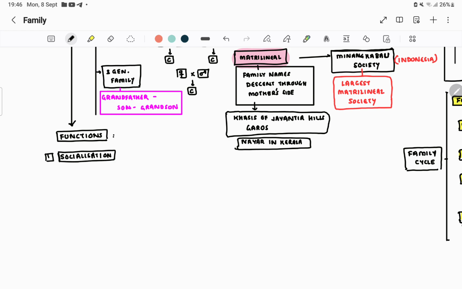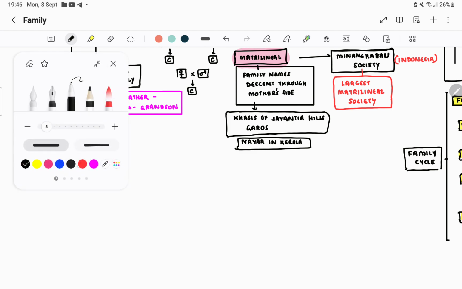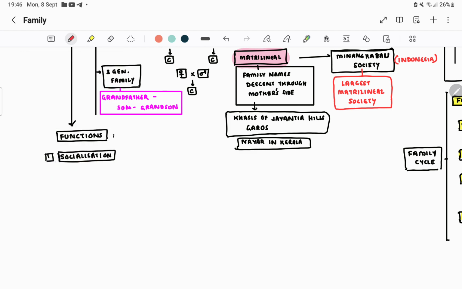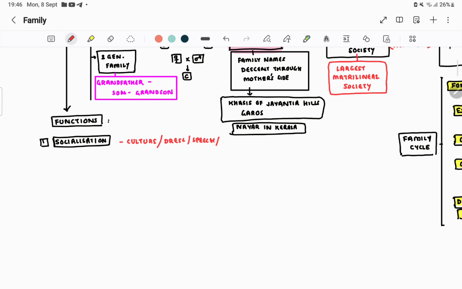Socialization is that values of society, code of conduct, everything are transferred from generation to generation. The culture, the pattern of eating, the dress, the speech, language. You speak the language of your parents, right? The behavior, all of the things.